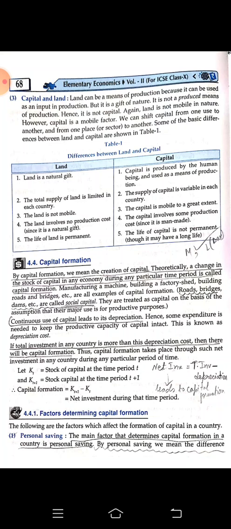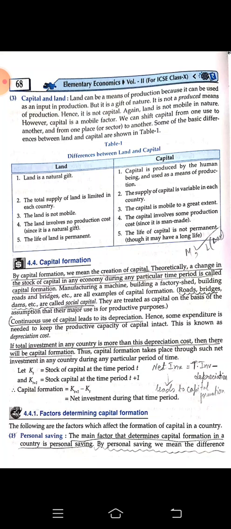Theoretically we can say a change in the stock of capital in an economy during any particular time period is called capital formation. So we can say that capital formation is the change in the stock in any economy during a particular time. Okay, it's called capital formation. For example, roads, bridges, dams, etc. are called social capital.